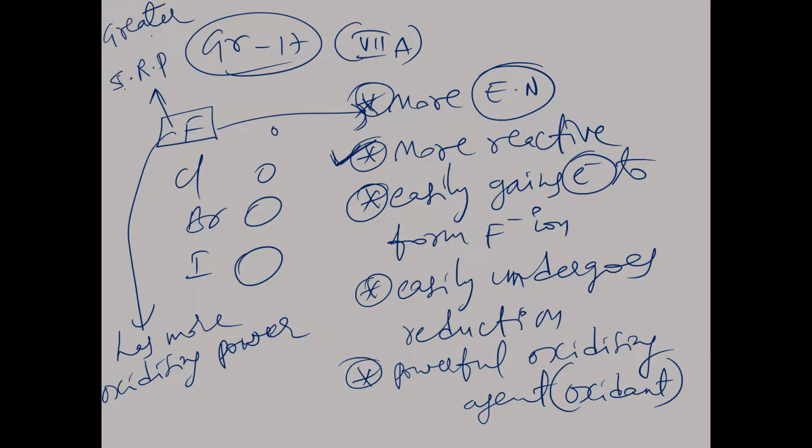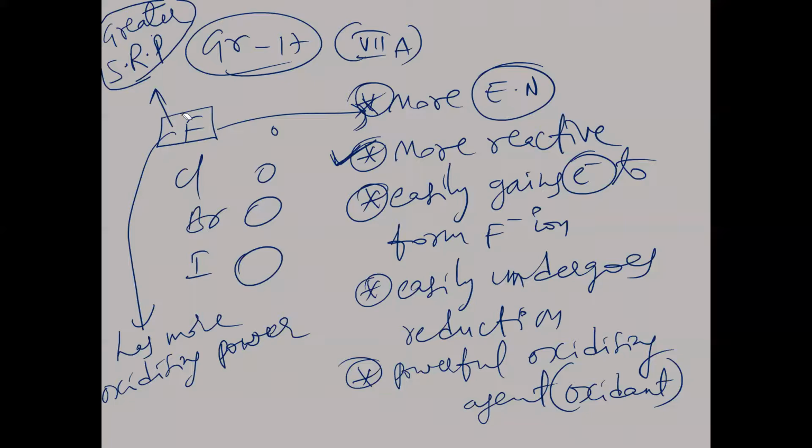The standard reduction potential value will be greater for fluorine because it is the most non-metallic.